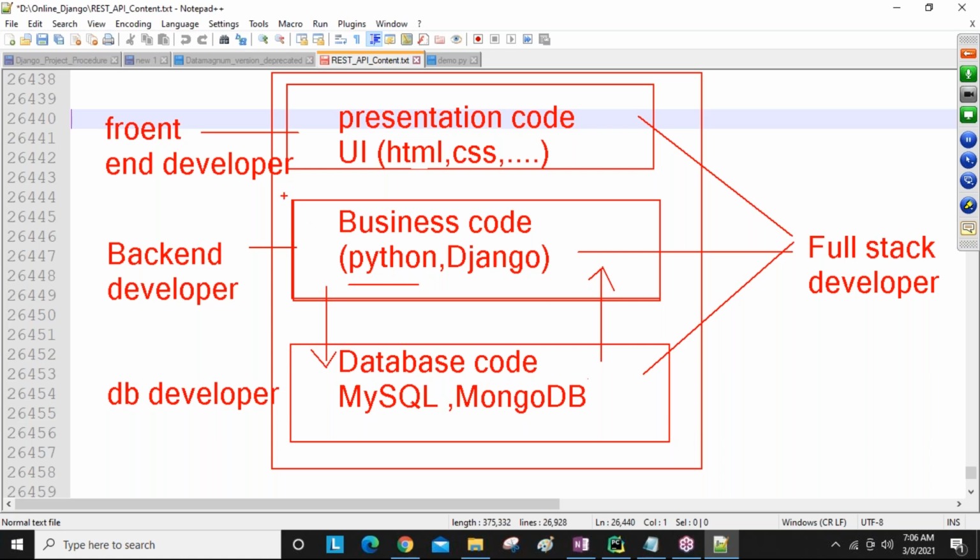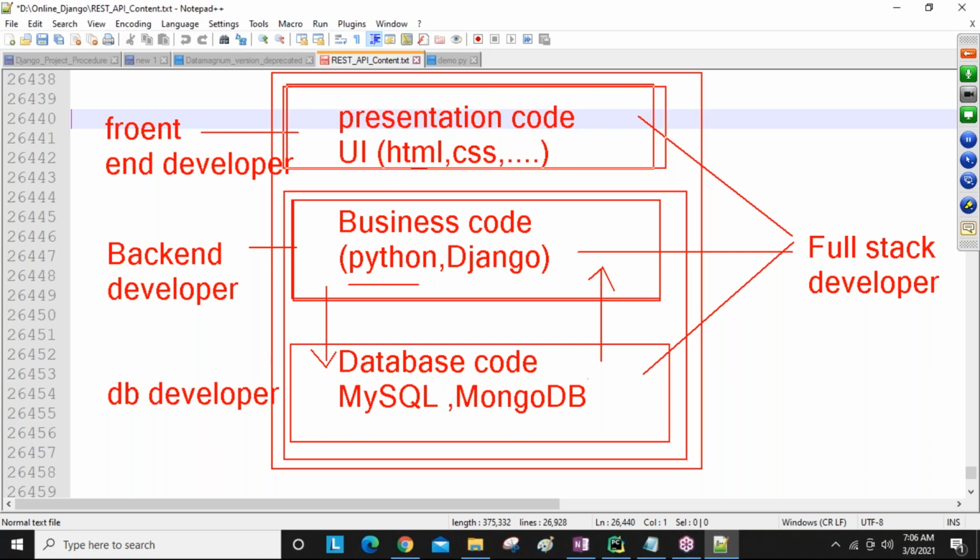So while learning this business code along with Django, we regularly interact with the database also, guys. So Django with database is important. We are going to learn all these things in the coming sessions. Some people are learning only UI related things separately, no problem. And here, UI with business code. Our HTML and CSS with Django code also we are going to develop. Finally, all together are going to communicate, guys.